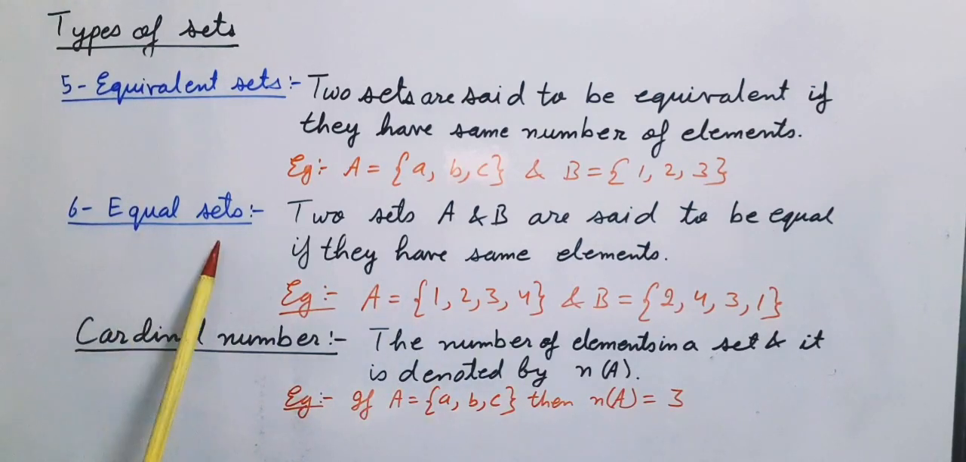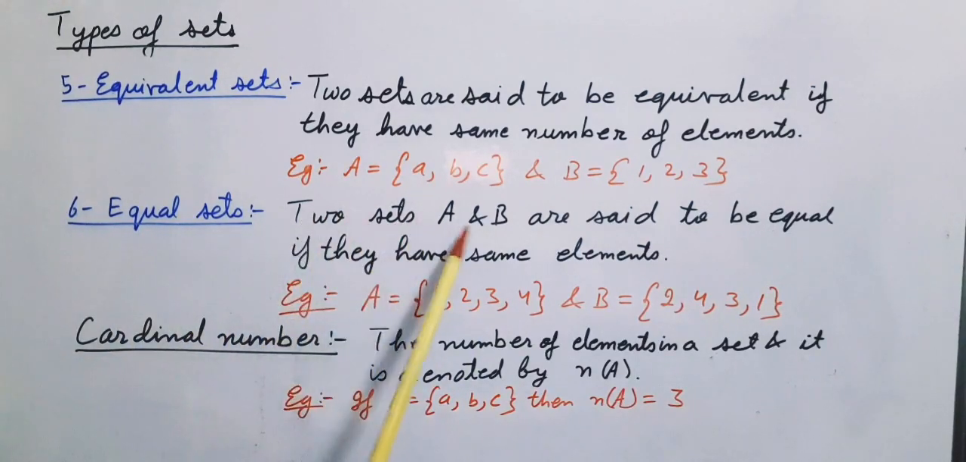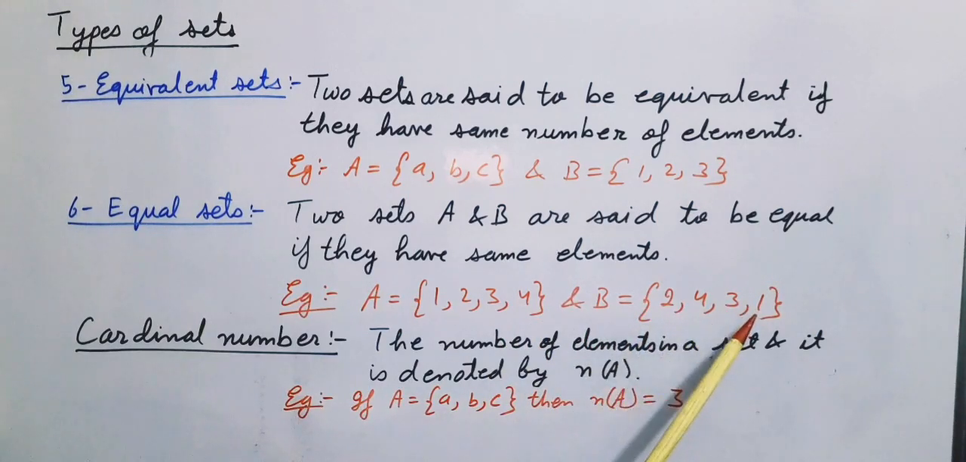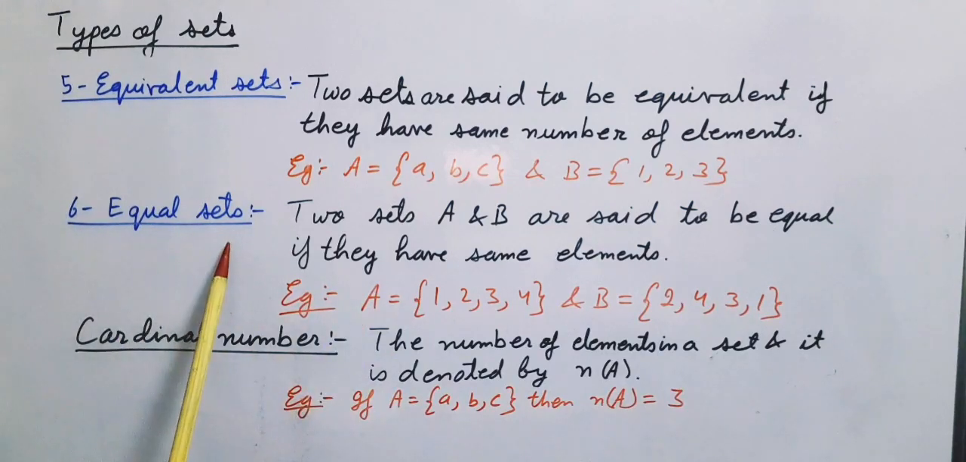Next is equal set. Two sets A and B are said to be equal if they have same elements. For example, A is equal to {1, 2, 3, 4} and B is equal to {2, 4, 3, 1}. So both A and B having same number of elements as well as same elements. Therefore, these sets A and B are said to be equal sets.